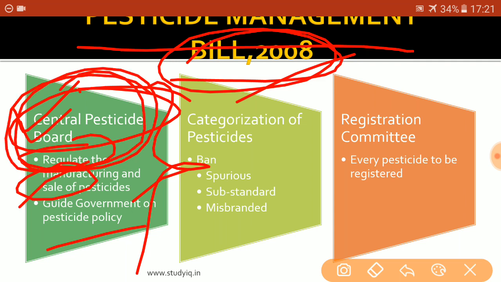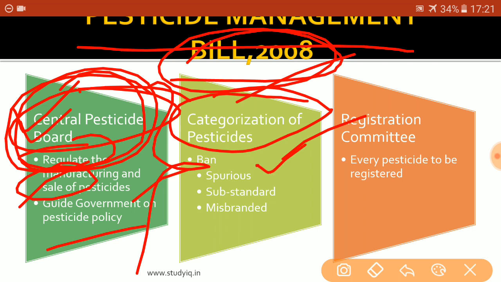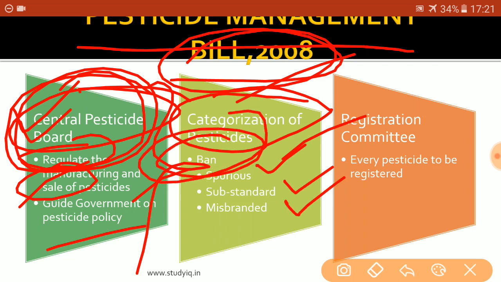Another provision of the bill that is really important from the Indian point of view is categorization of pesticides. So this Pesticide Management Bill 2008 says that the pesticides would be categorized into different categories, and those pesticides that would come under the spurious category or the substandard category or the misbranded category, they would be banned. Okay, so basically the categorization of pesticides would help us in identifying which of the chemicals are actually banned, and if anyone is selling that, then their license would be cancelled.